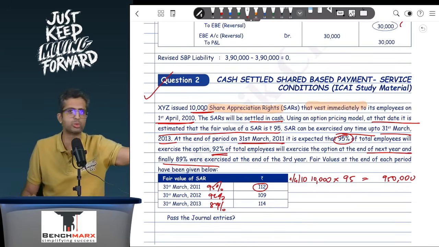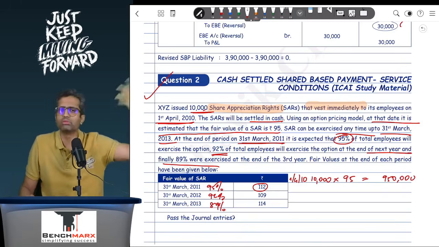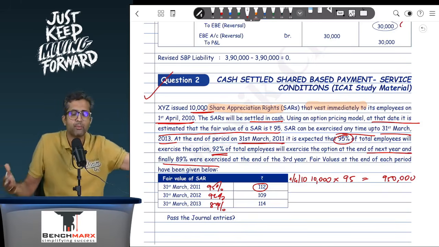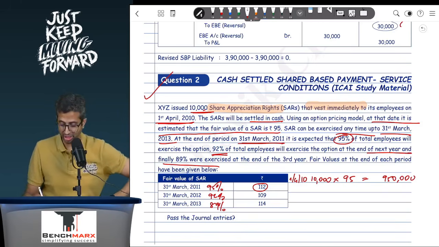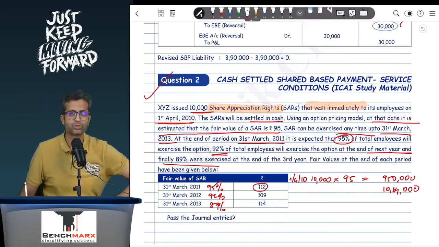Now, because it is a SAR, you are remeasuring. If this was an ESOP, you would not have remeasured, and you would not have taken the fair value. But here, because it is a SAR, you will remeasure, and hence 10,000 into 95% into 112. So that is probably 10,64,000 that should be there in your SBP liability. But you already have 9,50,000, and hence you will pass an additional entry for 1,14,000.